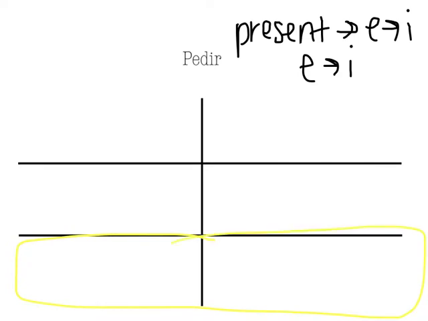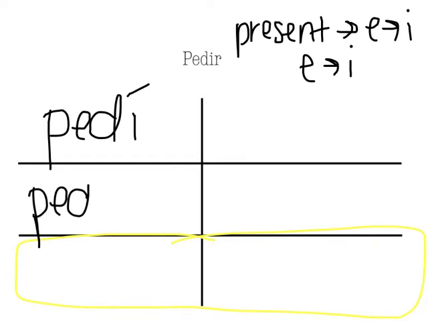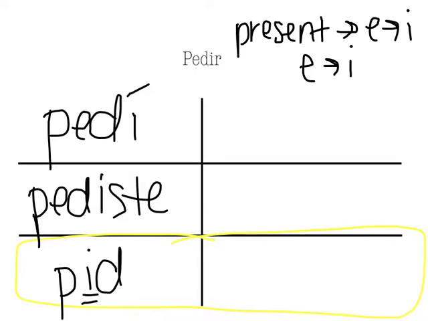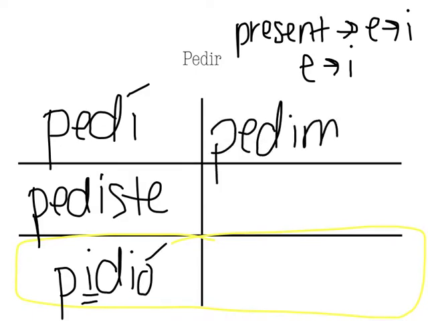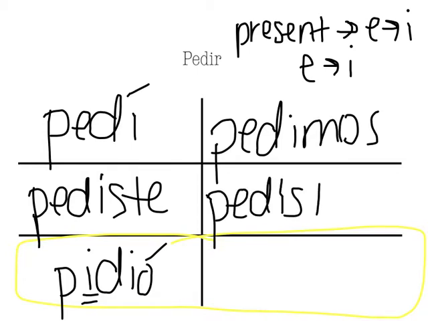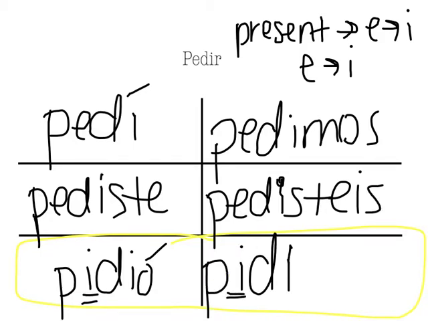So our conjugations of pedir will look like this. Pedí, pediste, pidió, pedimos, pedisteis, and pidieron. In the third person, we make sure that we change that E to an I.